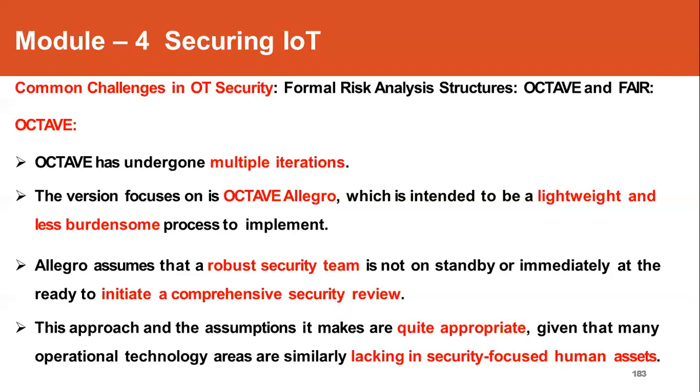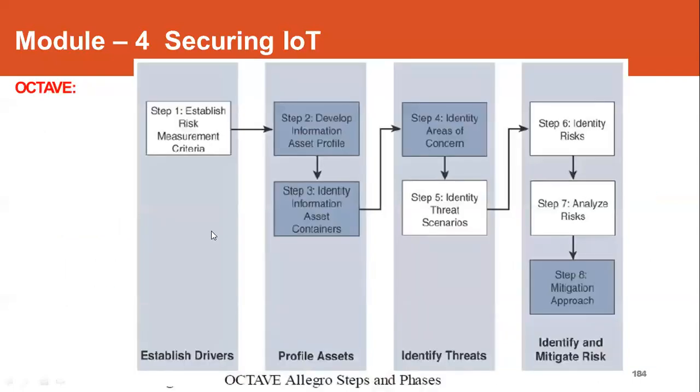So there are 8 steps in this Octave framework version of providing the risk analysis. In the first stage, that is establish drivers, then profiling of assets, identify the threats, then identify and mitigate the risk. So these are the 4 phases in which the process will happen. Further, in each phase, there are certain amount of steps that will be taken up.